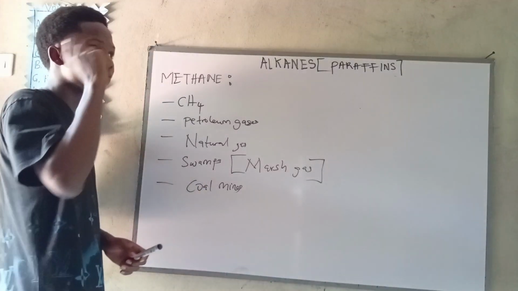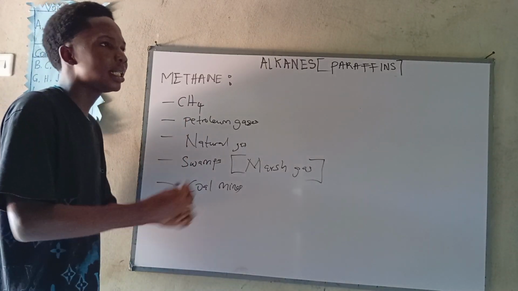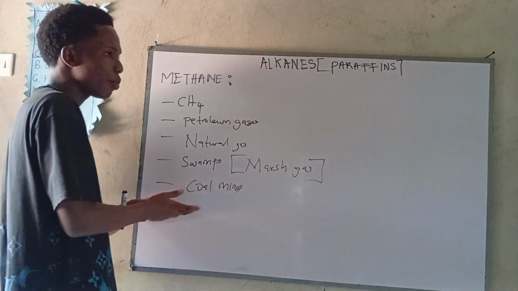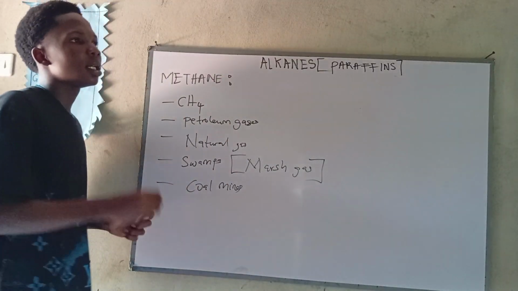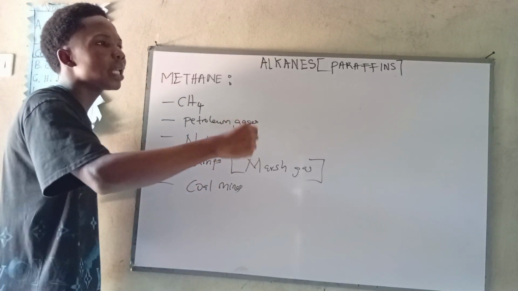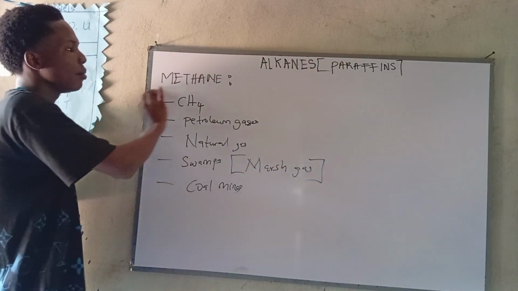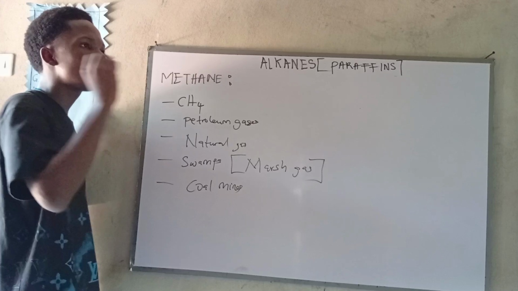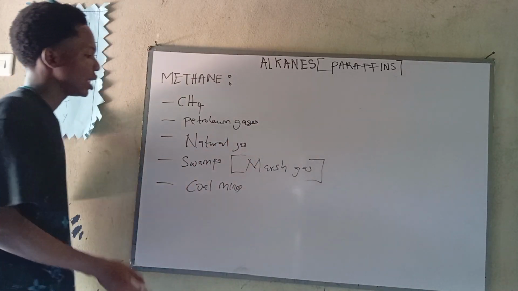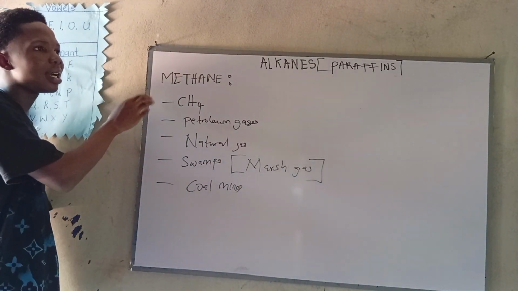Okay, next up that you have to know. Because it is found in poorly ventilated coal mines, due to any spark or any ignition, it causes explosion in coal mines. So now, this is a very popular question, okay? That's why I'm emphasizing it. Anytime you hear a question that says which organic compound causes explosion in coal mines, we are talking about methane. Note it. So as I said, it's also called marsh gas. A major constituent in natural gas, a constituent of petroleum gas, and this is the general formula.